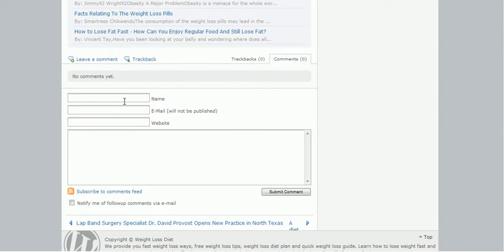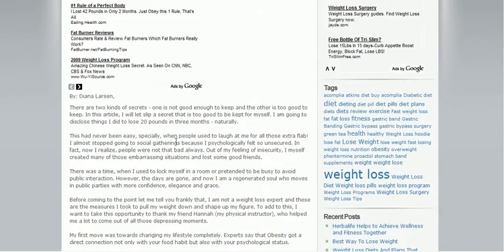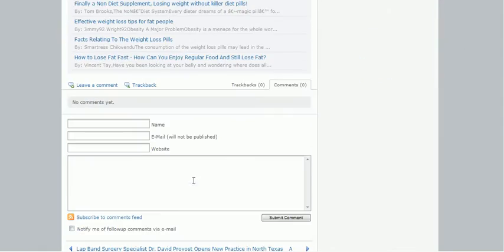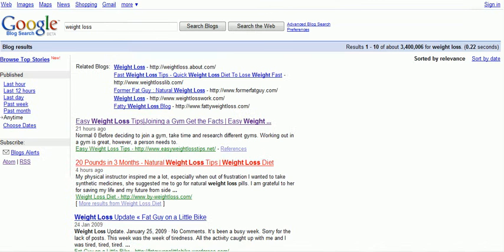So right here where it says leave a comment, what you would do is simply read this article, and if it applies, you would plug in your name, email, your website, and then a comment. For your name, just use your real name. For your email, use your email, and then your website, whatever site you're trying to promote. You don't want to put your affiliate link there, because this will help build backlinks to your website, which will help your site rank in the search engines. And when you're making your comment, try to make comments that are relevant to the content being shown on the page. So keep that in mind.